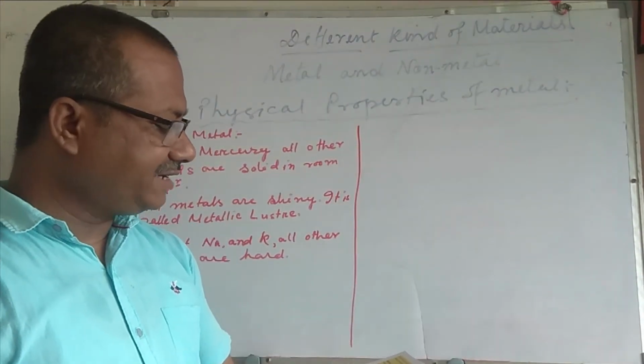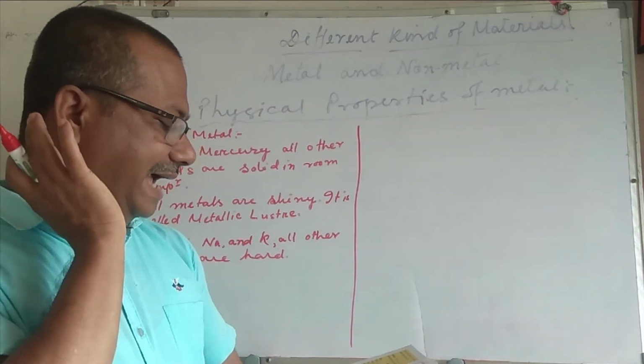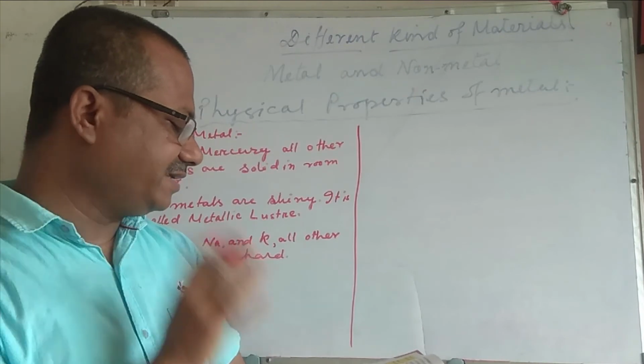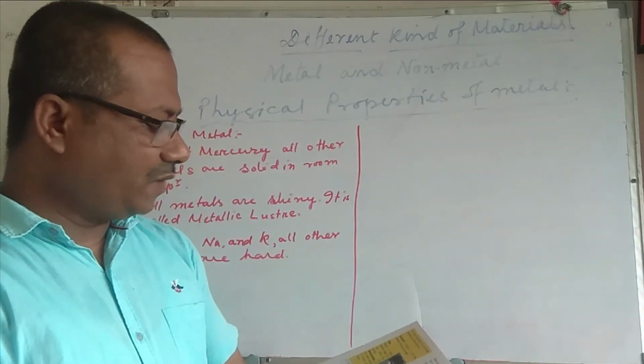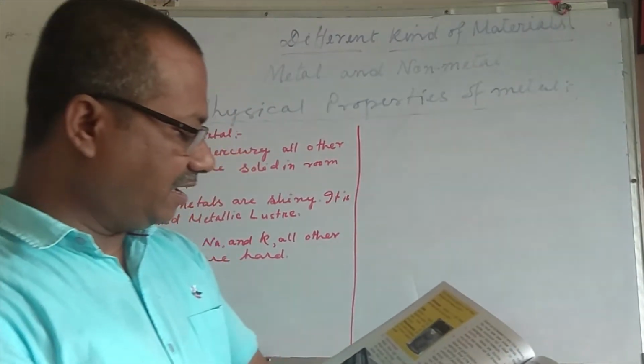Metals have high tensile strength. Metals are very strong. For example, iron can bear a lot of stress. That is why it is widely used in the construction of buildings, bridges, railway lines, etc.